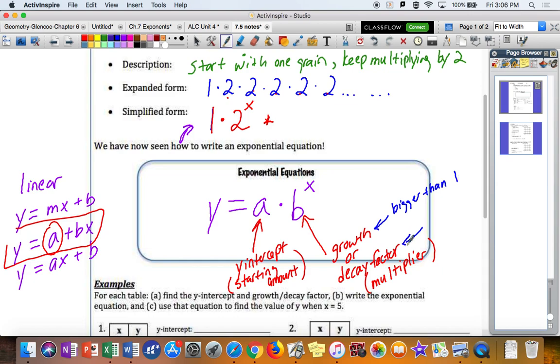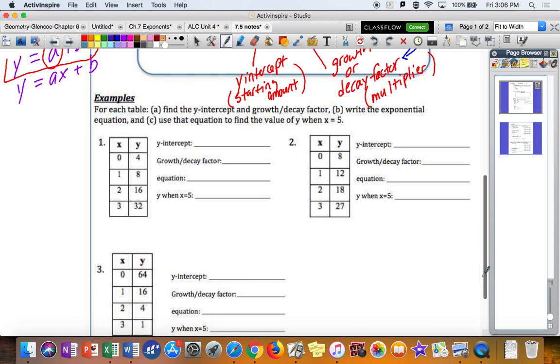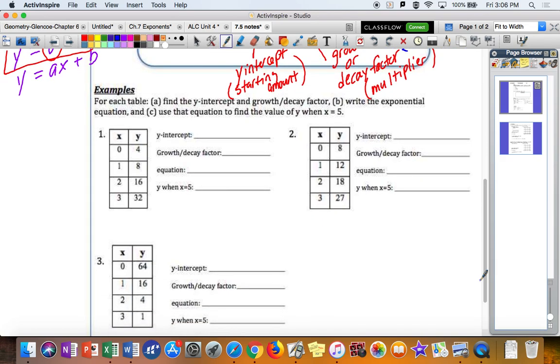If something is decaying, then essentially it's decreasing. That would be less than 1, I would say between 0 and 1. So like 3/4 or 0.75 would be a decay factor, or 0.25 would be a decay factor, or 0.13 would be a decay factor. So between 0 and 1 would be a decay factor.